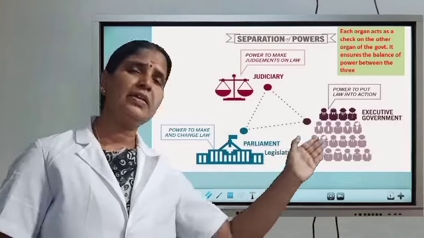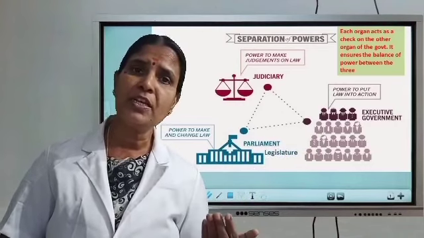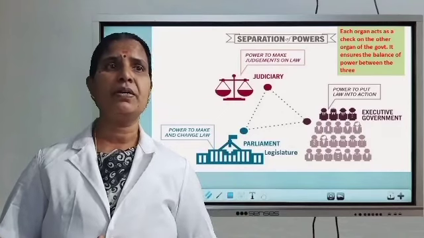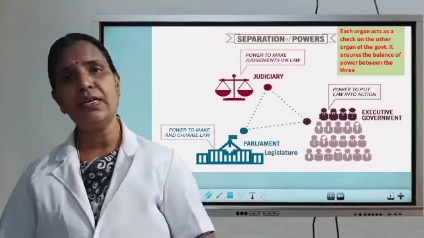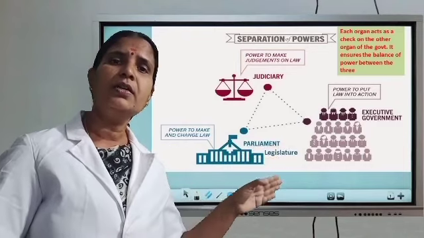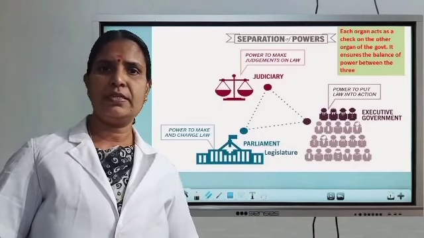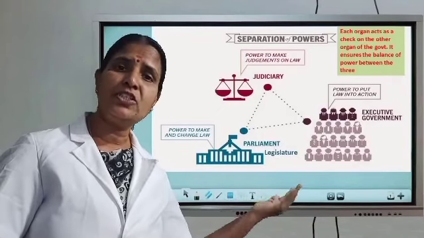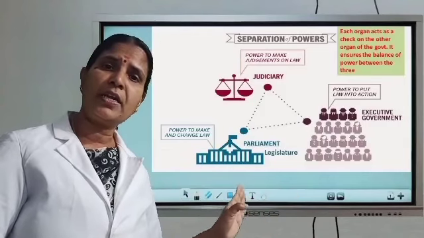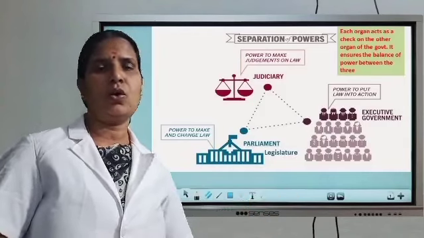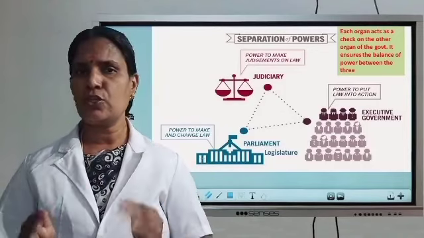The third one is the judiciary. What is the duty of the judiciary? The duty of the judiciary is to give judgment on law and to maintain the law. These are the three organs of the government. Listen, each organ has different powers, but each organ has the right to check the powers of the other organs, with the purpose of maintaining the balance of power.